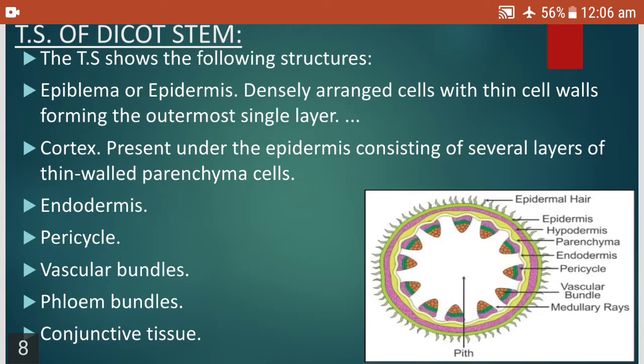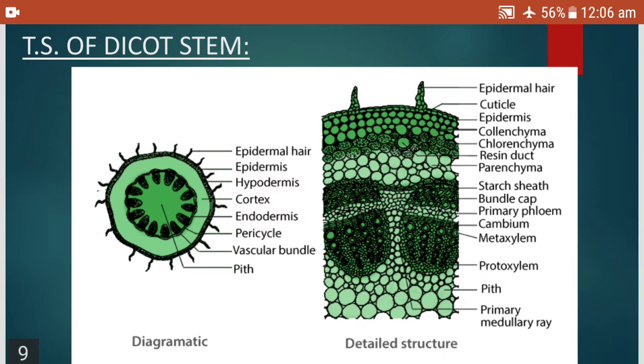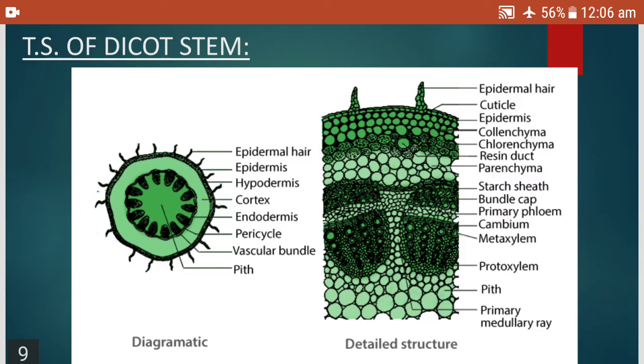In that you have xylem and phloem, and of course pith is present. Now this is the diagram of the TS of dicot stem. You can learn the diagram which is there in your textbook. You need not do so much labeling. I have taken this from the internet, so just learn the diagram in your textbook. In higher grades you will learn all the labelings.